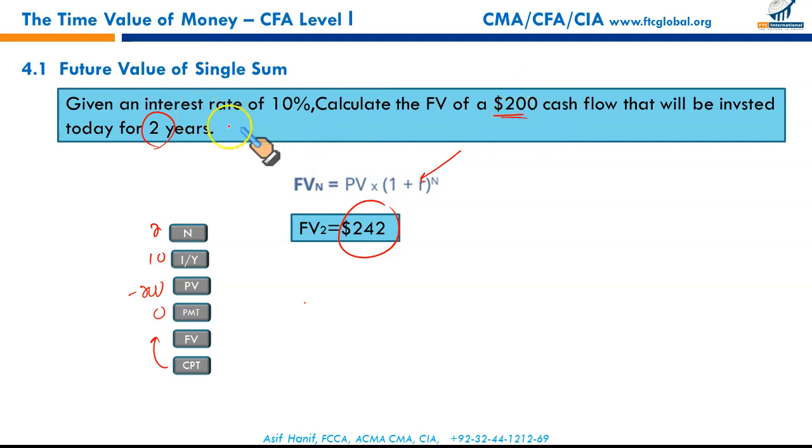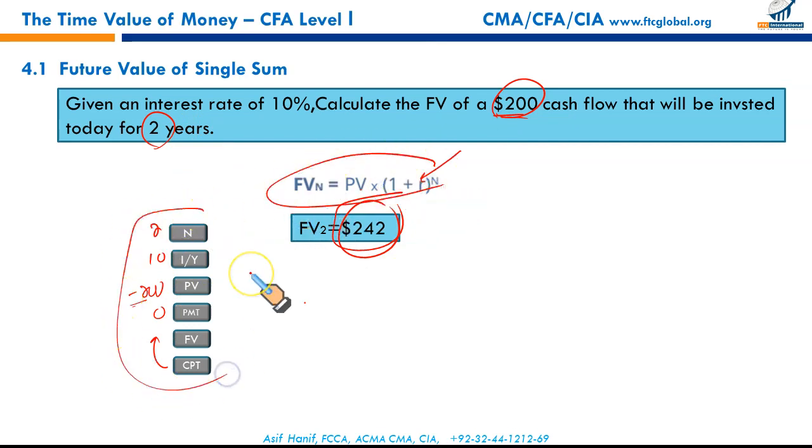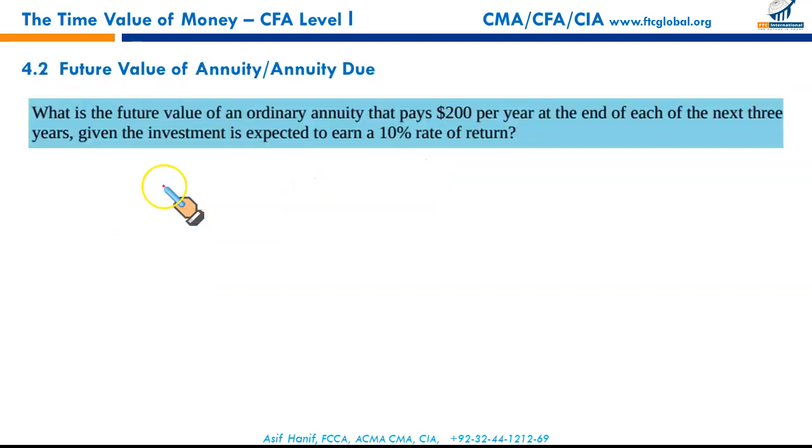A single sum invested right now as an outflow, after 2 years, this will be its future value. 242 can be calculated using this formula, or you can use the calculator. My suggestion is that you should use the calculator. It'll save a lot of time. Then you have the future value of an annuity. What is an annuity? Recurring payments.